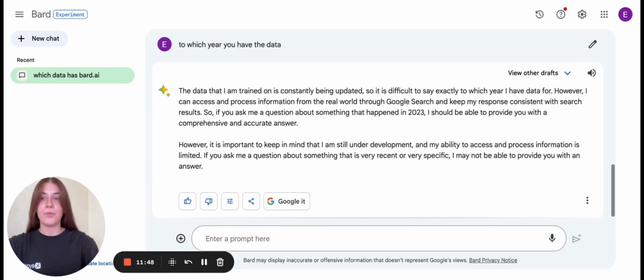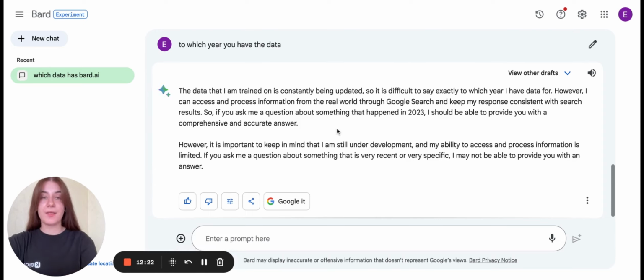And when we are talking about Bard, it is important to mention that when you ask this question, the artificial intelligence says that it has data up to the year of 2023, and actually it gets this data from Google search, and it may get some information from Google. So working with Bard, you may get more new, more actual information based on current events.